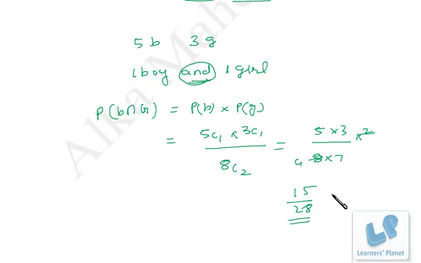So I hope you are clear with the term independent event. We'll be taking examples, and it will be more clear to you, right? Now friends, let's take some simple examples so we can understand the concept of probability.